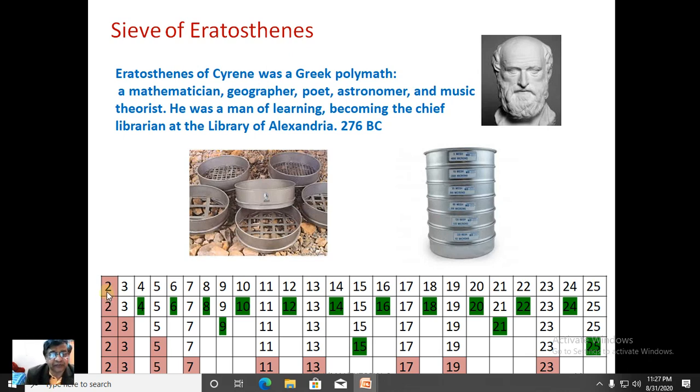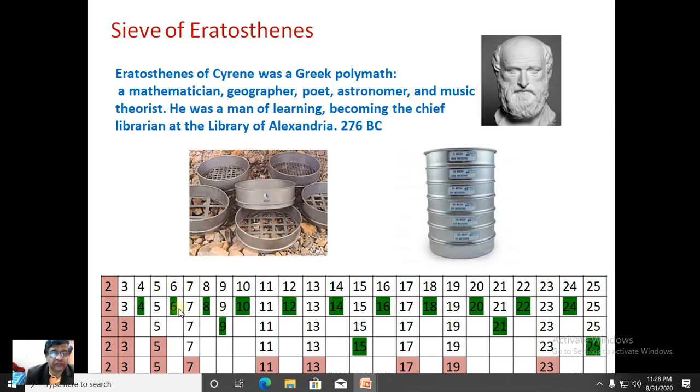2 is the universal prime number. So 2, 3, 4, 5, like this up to 25 we have listed, and once again we will start dividing. We will start making use of 2 to find out whether 2 can become a factor of any of the numbers up to 25.